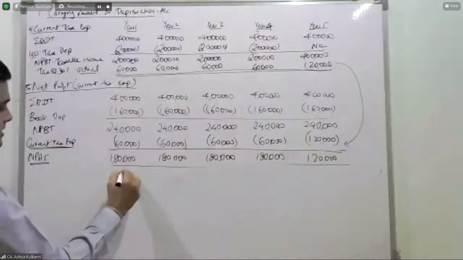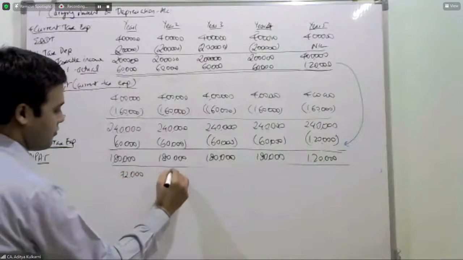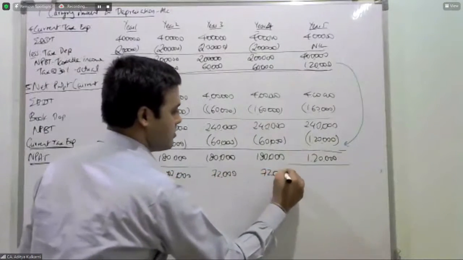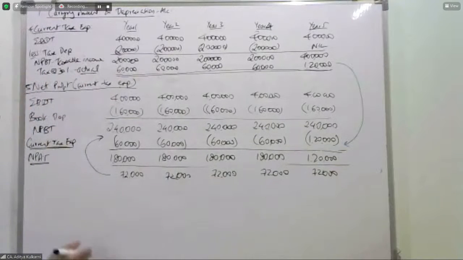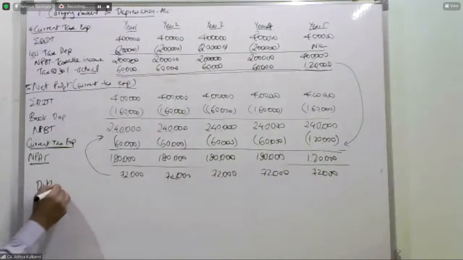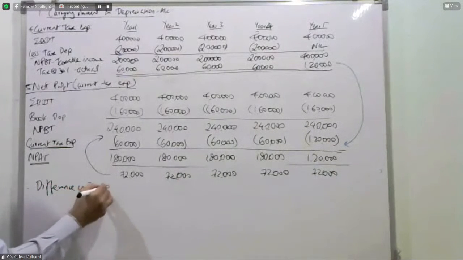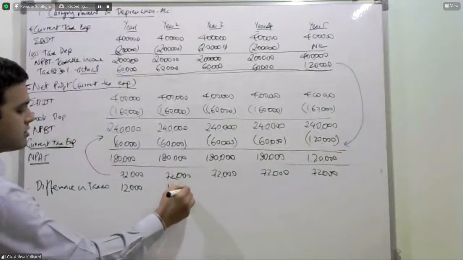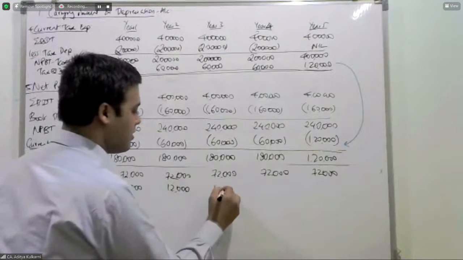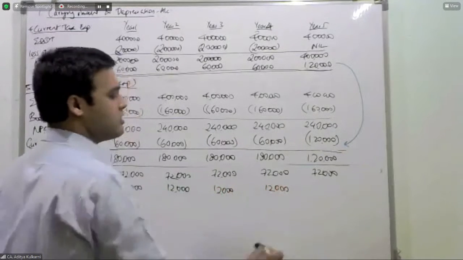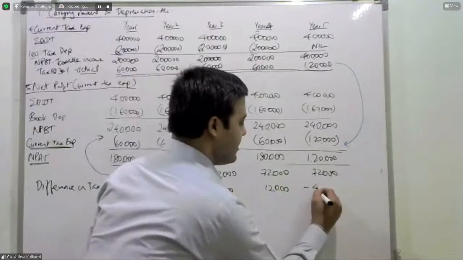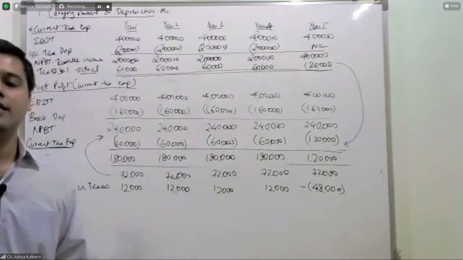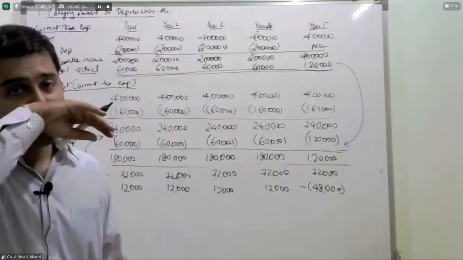Your tax amount in the earlier case, I have rubbed it off, was 72,000, right? As against this, compare your actual tax. Therefore, difference in taxes only. First year, 72 minus 60, 12,000. Second year, 12,000. Third year, 12,000. Fourth year, 12,000. Fifth year, 72 minus 120, that gives you a negative of 48,000.